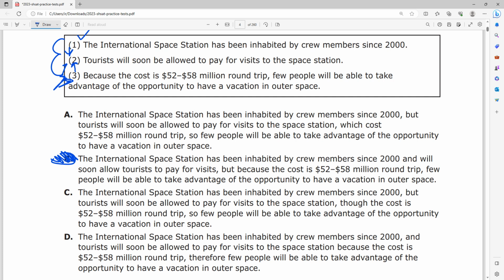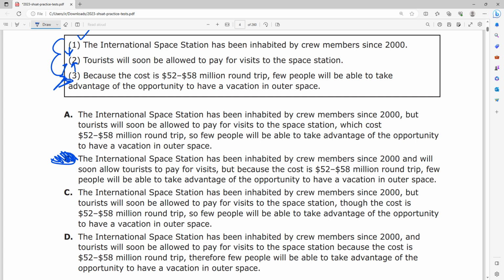We're good, right? If we look at choice A, it says that the International Space Station has been inhabited by crew members since 2000, but tourists will soon be allowed to pay for visits to the space station, which costs 52 to 58 million dollars round trip. So few people will have the advantage of taking the opportunity, right? So this kind of is poorly structured if you think about it, right?